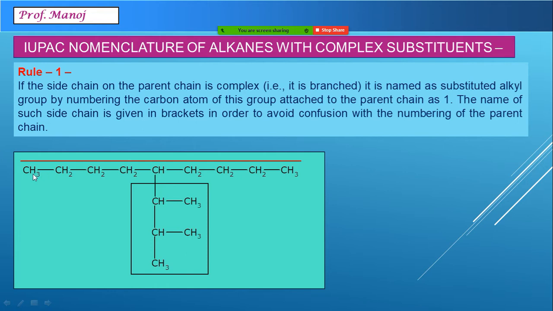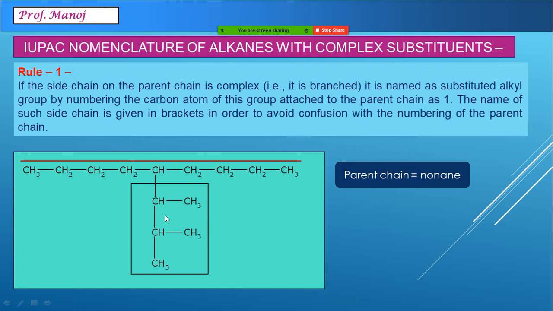This is a long chain of 1, 2, 3, 4, 5, 6, 7, 8, 9 carbon atoms. So this will be called nonene. Now comes the complex substituent. Besides this long chain, whatever is present here is this complex chain which is put up in a box already.